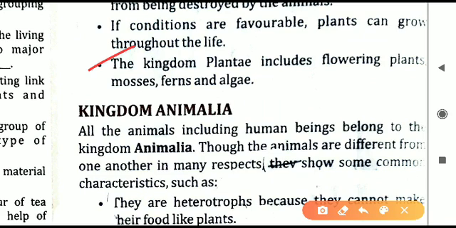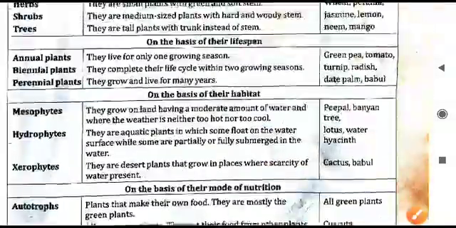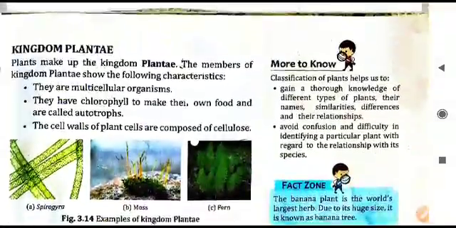Next one, the kingdom Plantae includes different types of plants. It can have flowering plants which produce flowers. It can have mosses, it can have ferns as well as algae. All these come in the category of plants only because they can do photosynthesis. All these can do photosynthesis. That is why they are put in this category of kingdom Plantae. So we have completed the topic of kingdom Plantae.